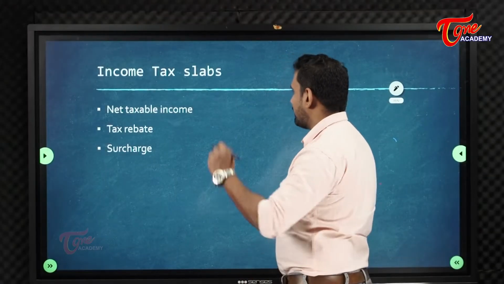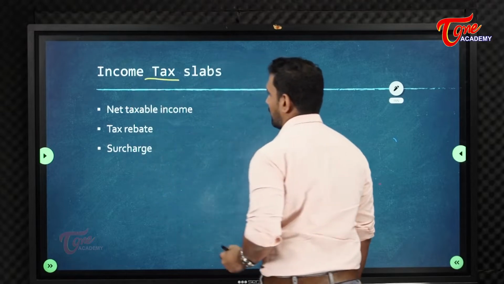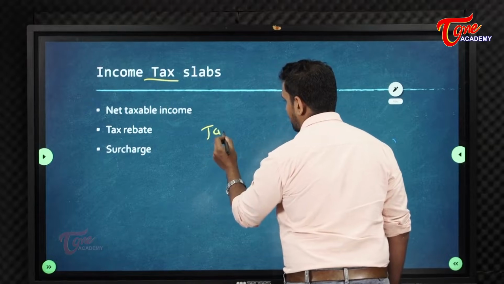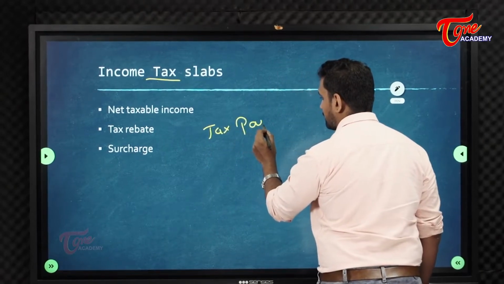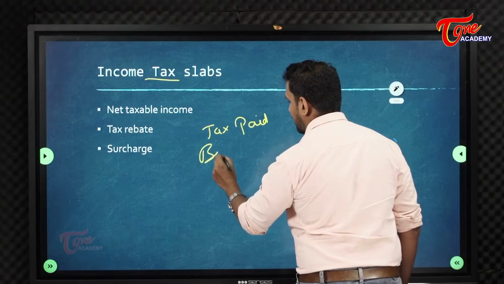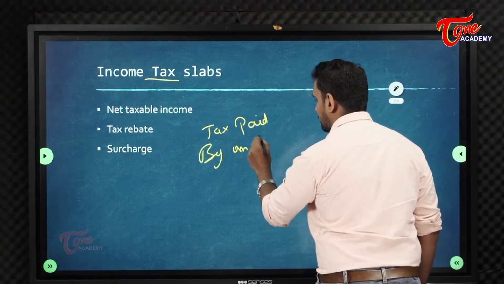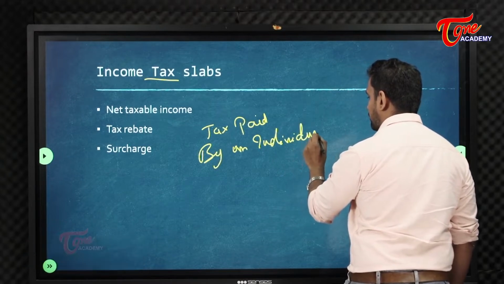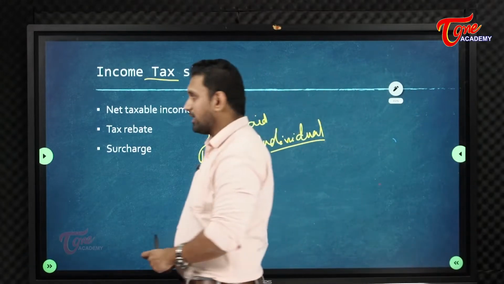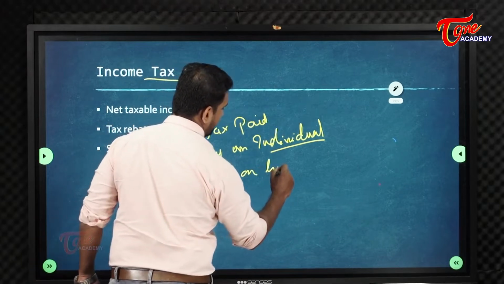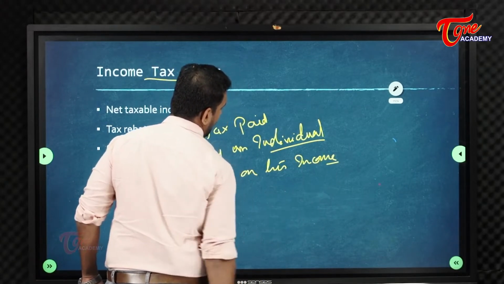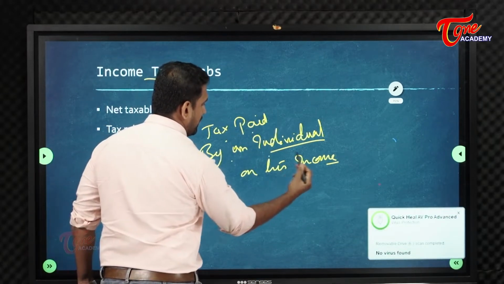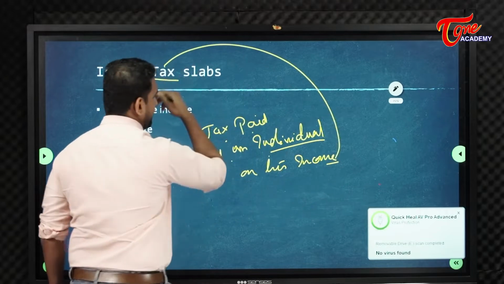Now let us see the income tax slabs. First of all, we will discuss what is income tax. The tax paid by an individual. Remember this point, individual means you and me. Tax paid by an individual on his income is called income tax.